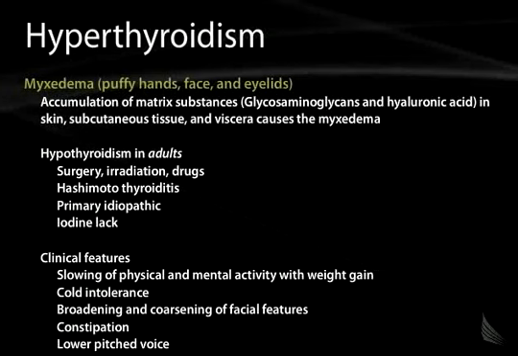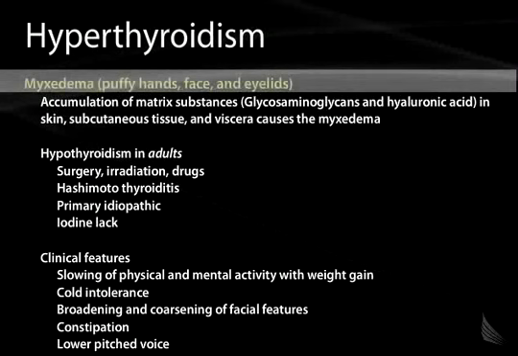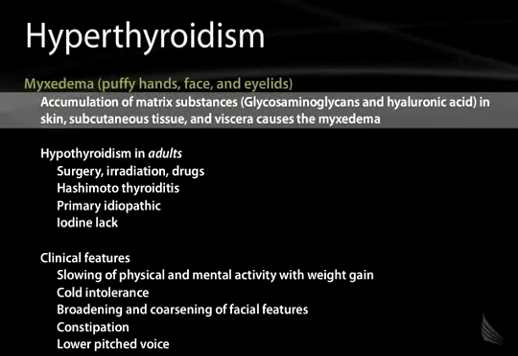Severe hypothyroidism that is chronic in nature and not treated can result in myxedema, sometimes referred to as myxedema coma, although these patients typically don't have coma. They may have some mental status changes, but not classically coma. Now, myxedema is caused by an accumulation of glycosaminoglycans and hyaluronic acid. These are matrix substances which accumulate in the skin, subcutaneous tissues, and the viscera, and they're responsible for the myxedema.